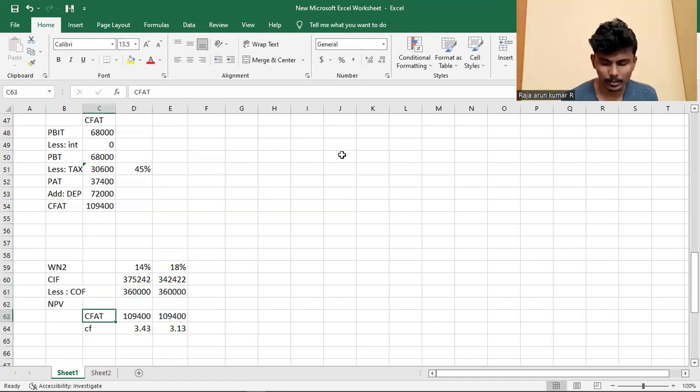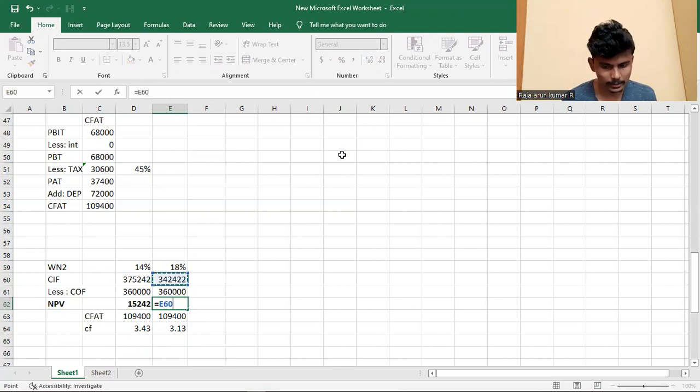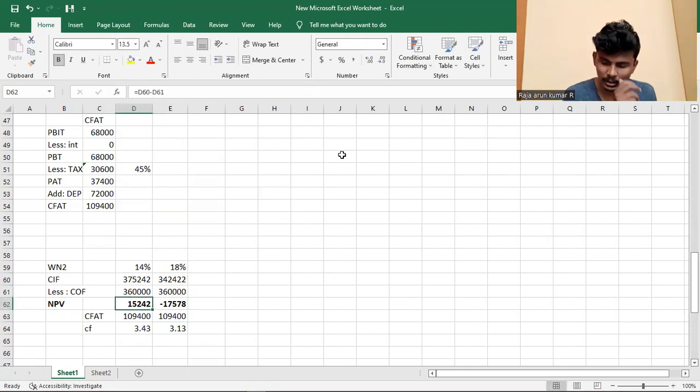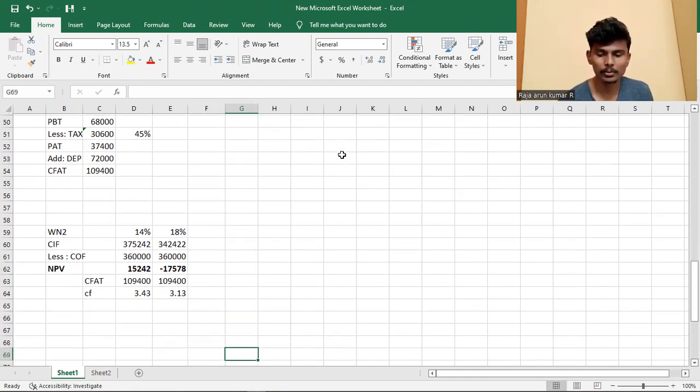The net present value equals cash inflow minus cash outflow. Here a positive value comes, here a negative value comes. In between there is a zero point. We find out the zero point using the formula.